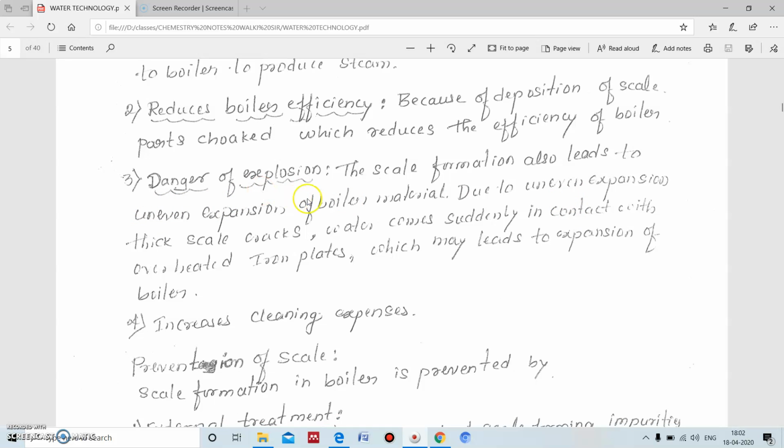Third one is danger of explosion. The scale formation also leads to uneven expansion of the boiler material. Due to the uneven expansion, cracks will be formed in the thick scale on the boiler wall. The water comes in contact with overheated iron plates, which may lead to the explosion of the boiler.